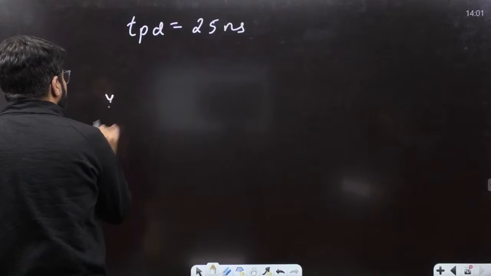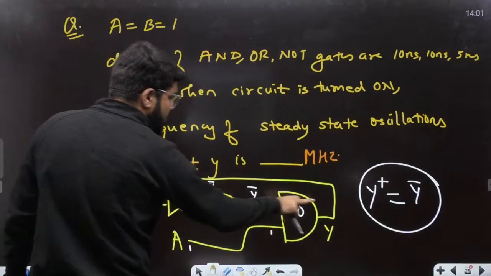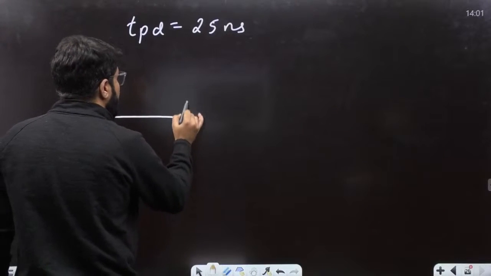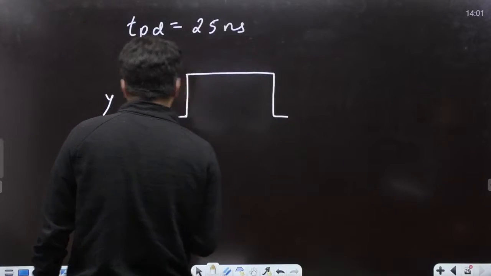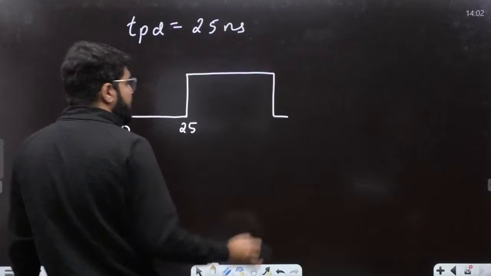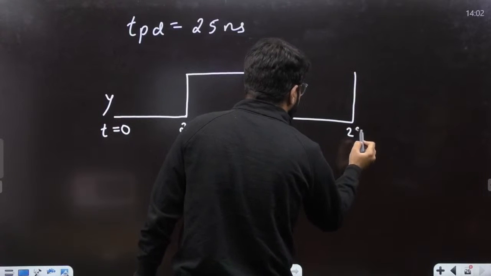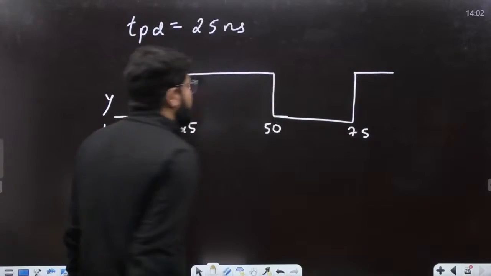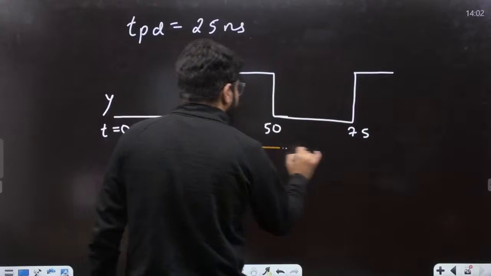Now initially Y was 0. After 25 nanoseconds it becomes 1. If I say this is T equal to 0, then this will be T equal to 25. This will be T equal to 50. Another 25 nanoseconds, it is again going to toggle, so this becomes 75, and so on. So what is the time period? And accordingly we can get the frequency. What is the time period?